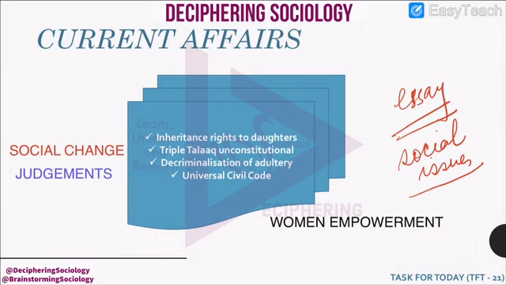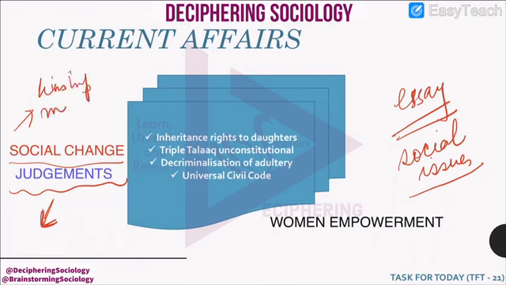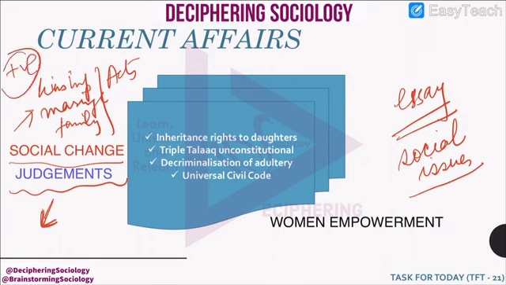Whenever you're reading the newspaper, you should always keep in mind any judgment which is a sign of social change, that means change in kinship relationships, in marriage or family, any acts, any rules, which is probably a positive sign that our society is progressing, is widening, and is coming out of its parochial mindset, or is promoting women empowerment. Those points need to be noted down.